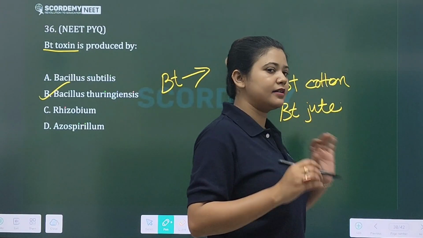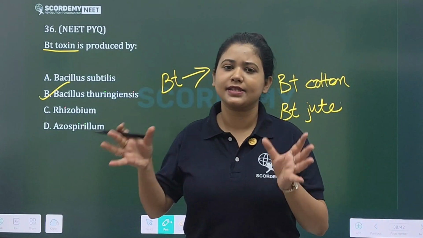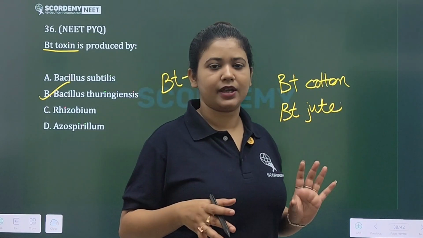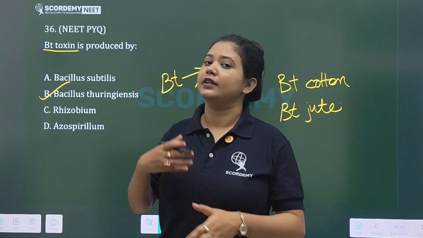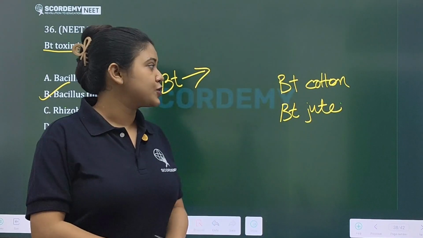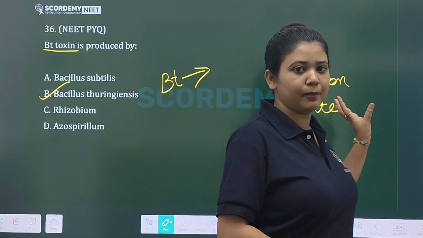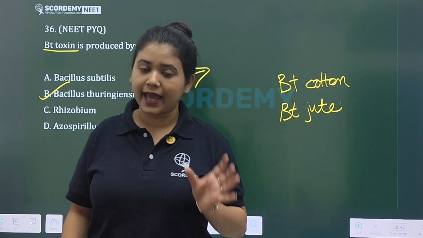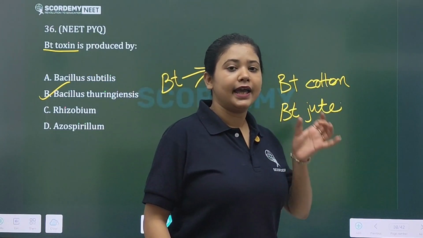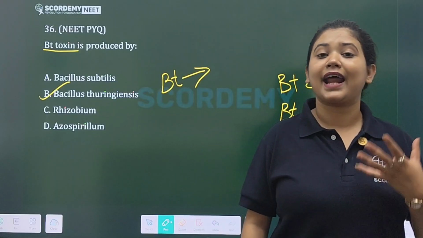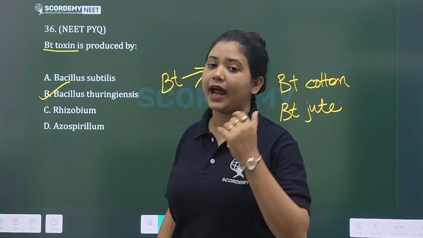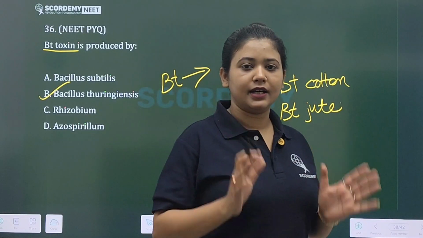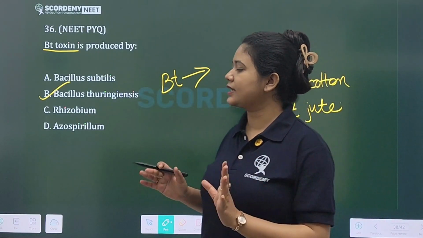So what happens? When some insects, some parasites, come to feed on these plants, these crops, what will happen then? They consume the BT toxin from these plants, and it enters the alkaline gut of the insect. Once in the alkaline gut, your cry gene gets activated and it dissolves the gut of the insect. Thus it kills the insect.